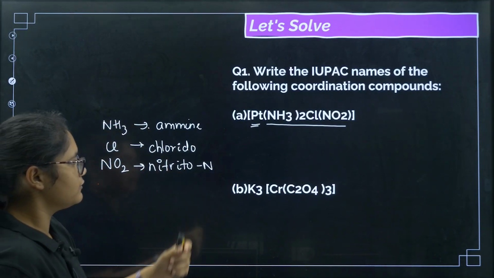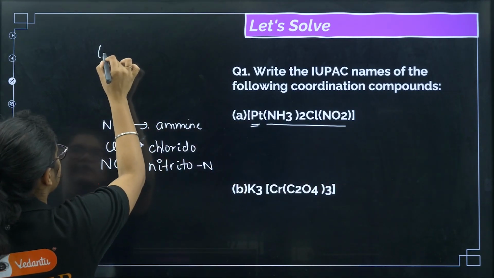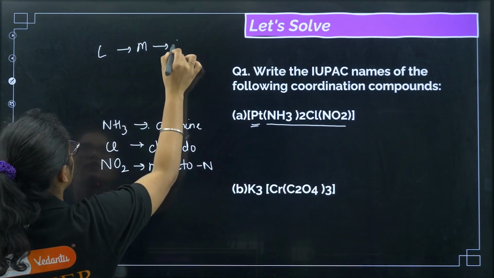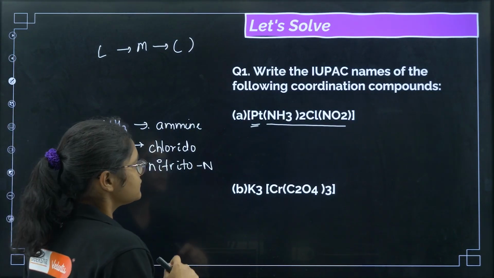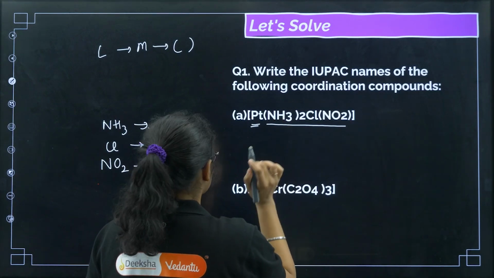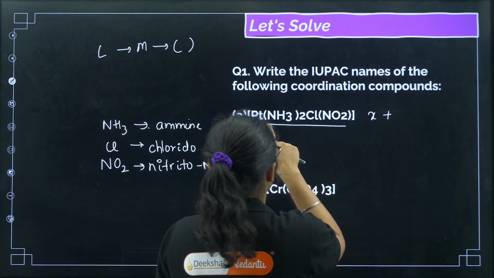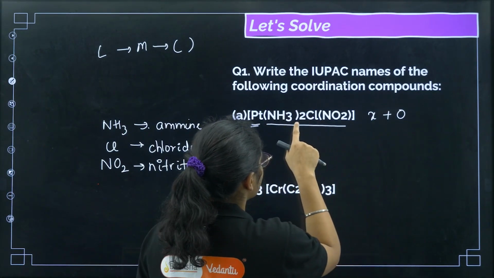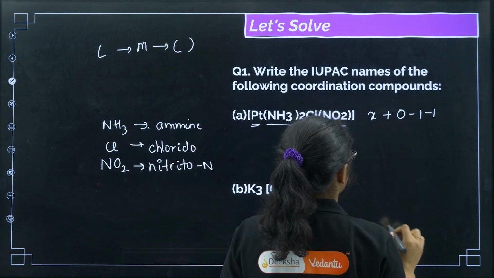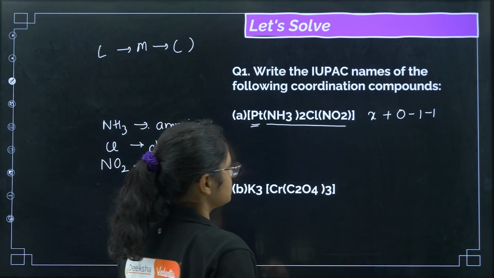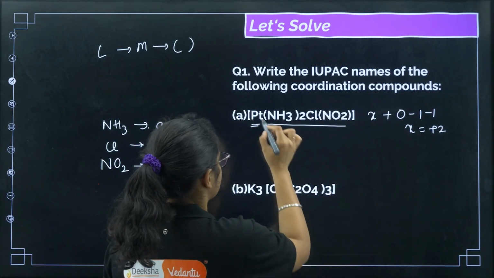So first of all we should write the ligand's name, then metal name, then the oxidation state. What is the step? Ligand name, then metal name and then the oxidation state. So first let us calculate the oxidation state of metal. Now you see NH3 is a neutral ligand. So for the calculation of oxidation state, I'll take Pt oxidation state as X, NH3 is 0. There are chlorine, so chlorine is -1, NO2 is also -1. So what I'll get? X is equal to +2. So platinum's oxidation state is +2.